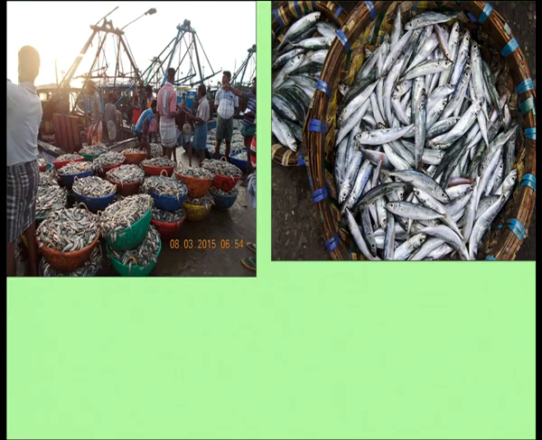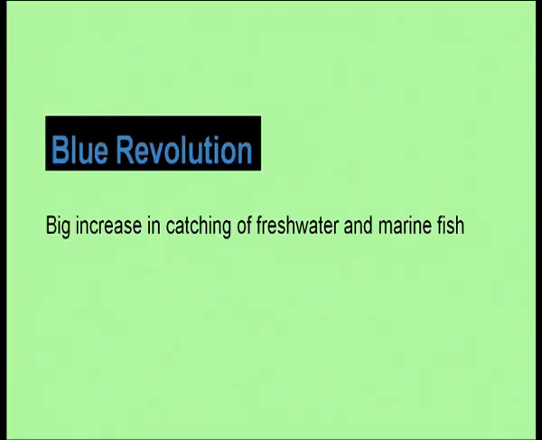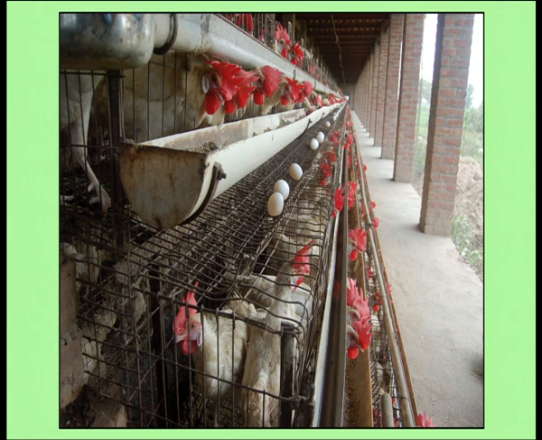Now, can you make out what we are going to talk about? This is another picture. Can you make out what we are going to talk about next? Yes, the catch of fisheries and related food products like crabs, lobsters and all. This is known as blue revolution. Blue revolution means a big increase in the catch of freshwater and marine water fish, and it also includes crabs and lobsters, etc.